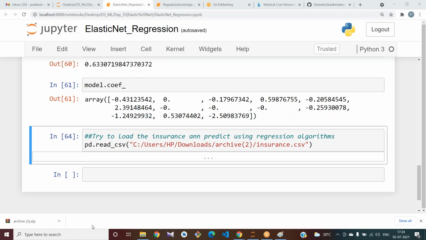First, I try to plot my graph to see how the data is. plt.scatter of df of BMI, and in the Y I am taking charges.